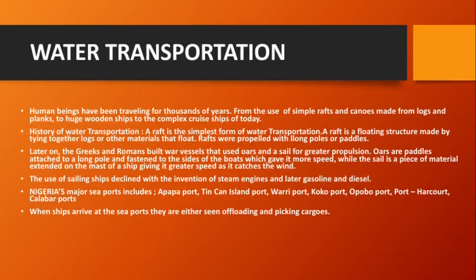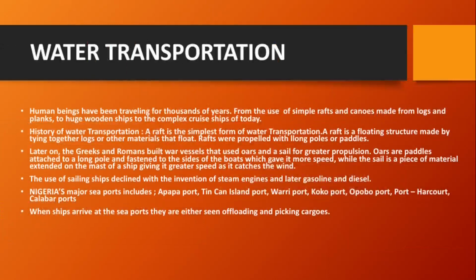An oar is just a paddle attached to a long pole and fastened to the sides of the boat, which gave it more speed. And the sail is a piece of material extended on the mast of a ship, giving it speed too. So the oars and the sail give a ship speed when it's moving on the waters. The use of the sailing ship declined with the invention of steam engines, and later it was replaced by gasoline and diesel.